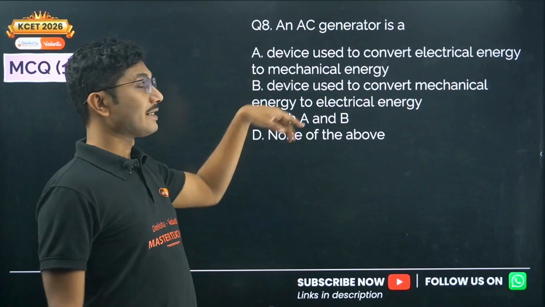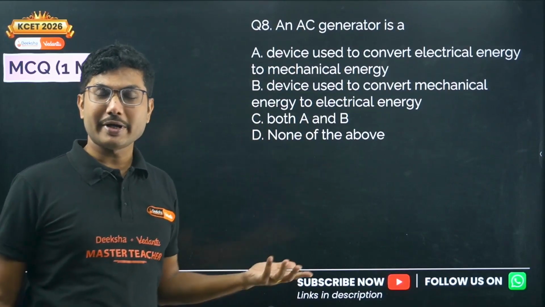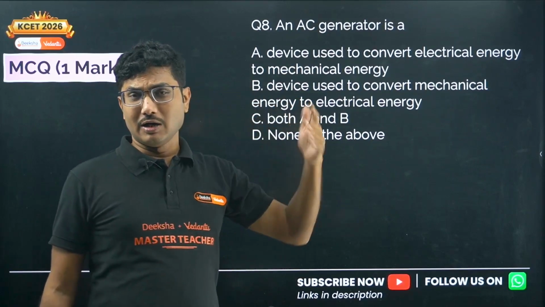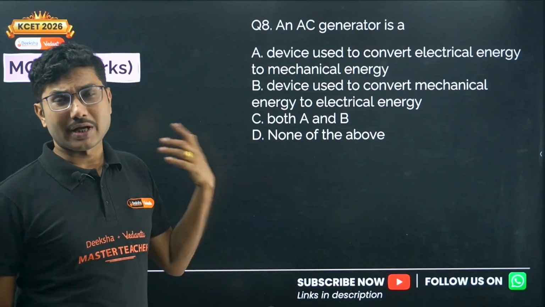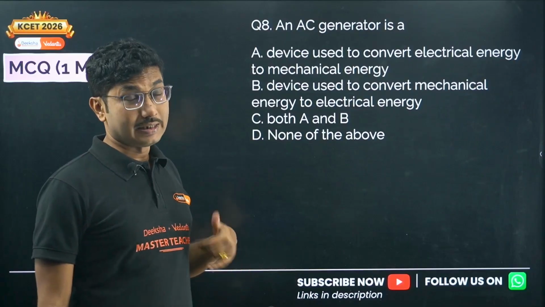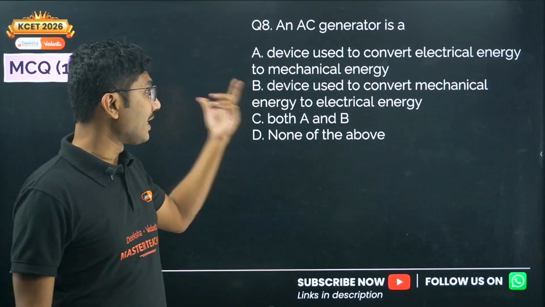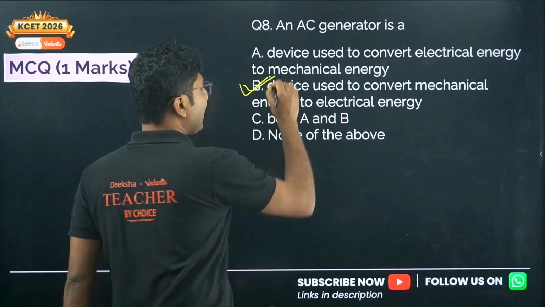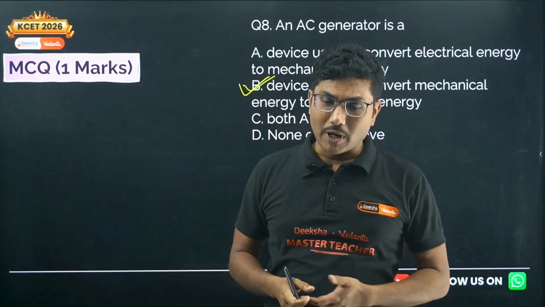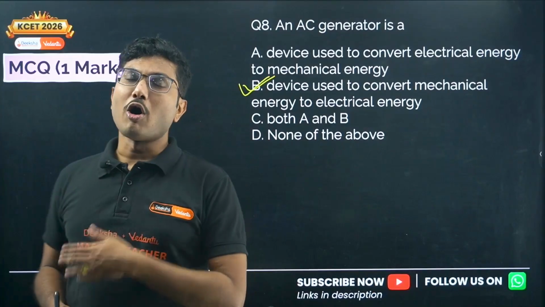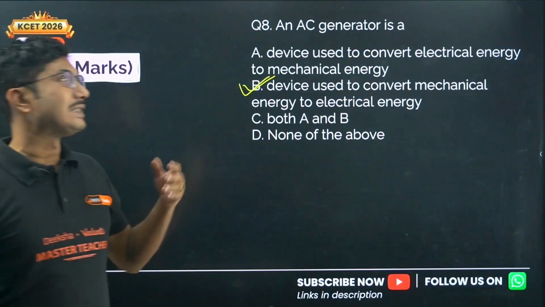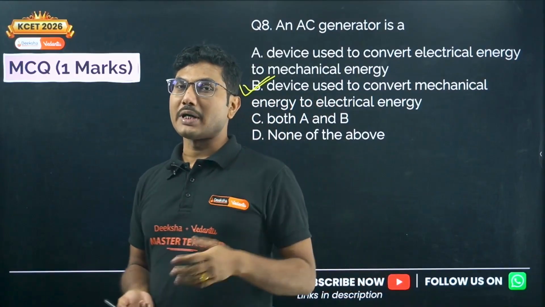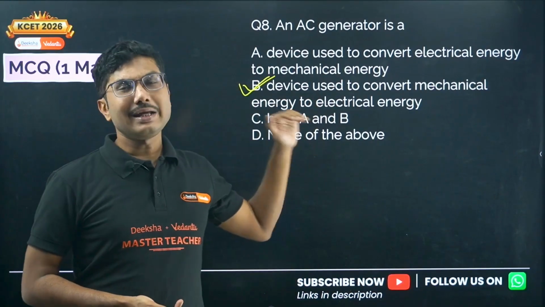Okay, and generation means it has to generate from somewhere. So what form are we using? We generally use the rotational motion of a turbine to generate electric current. So basically it's a device used to convert mechanical energy into electrical energy. All the places where you have heard of a hydroelectric power plant, coal power plant or windmill, they all are basically AC generators, which are generating AC by using some other form of energy, mainly mechanical energy.